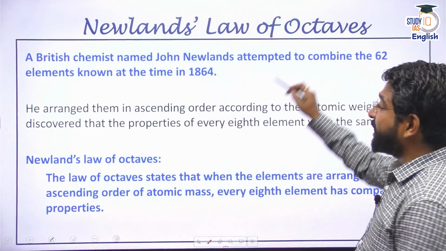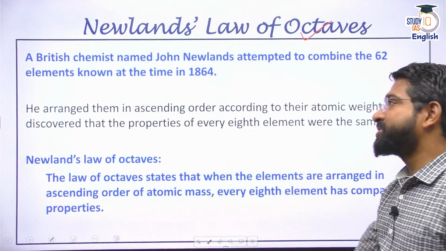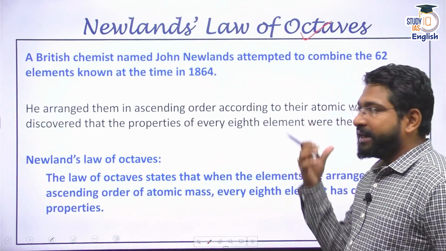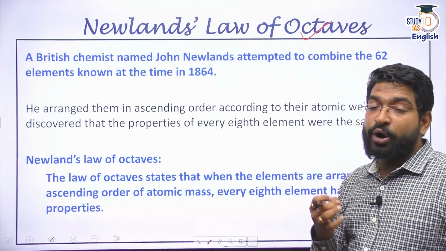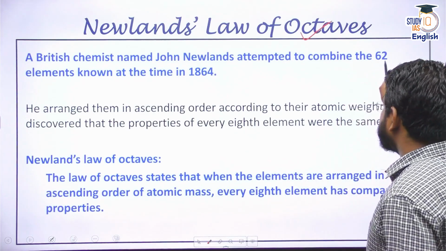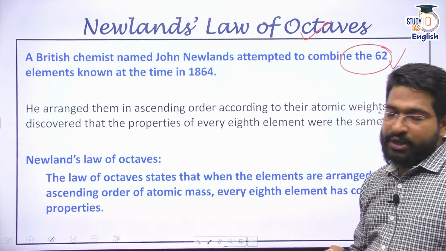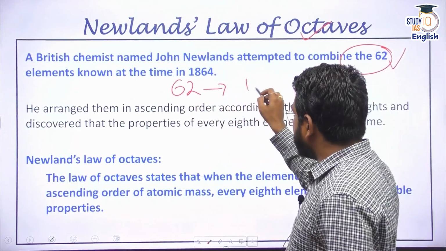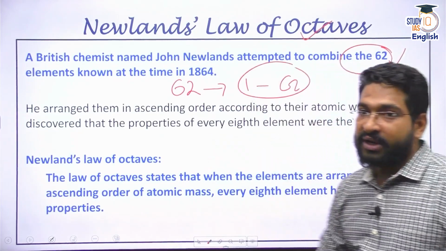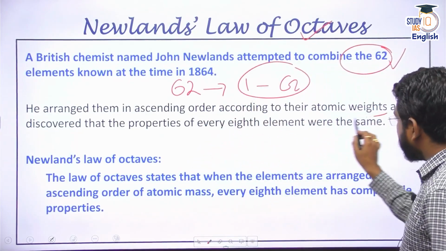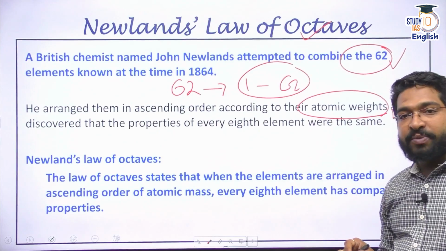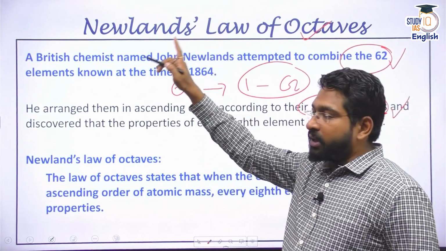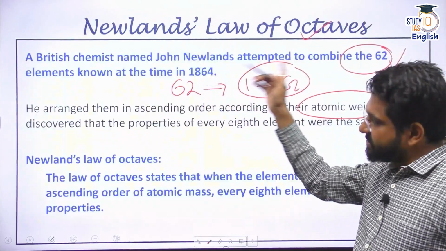Now, this was developed by John Newlands. John Newlands was a British chemist, and at that time, in 1864, when he gave his Newlands' law of octaves, there were about 62 elements that were known. So what he did was he arranged these 62 elements from 1 to 62 in the ascending order of their atomic masses, again on the basis of atomic weights. Please remember, I am specifying here atomic weight, not atomic number. Again, Dobereiner, atomic mass, same with Newlands.